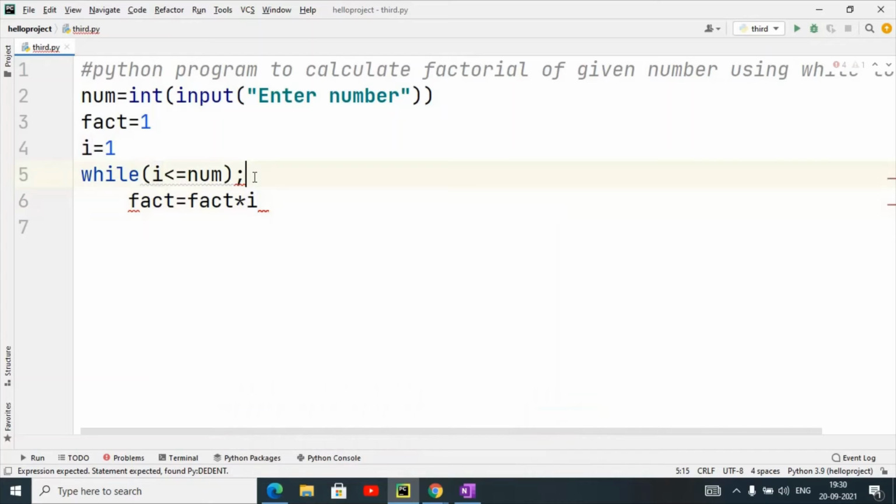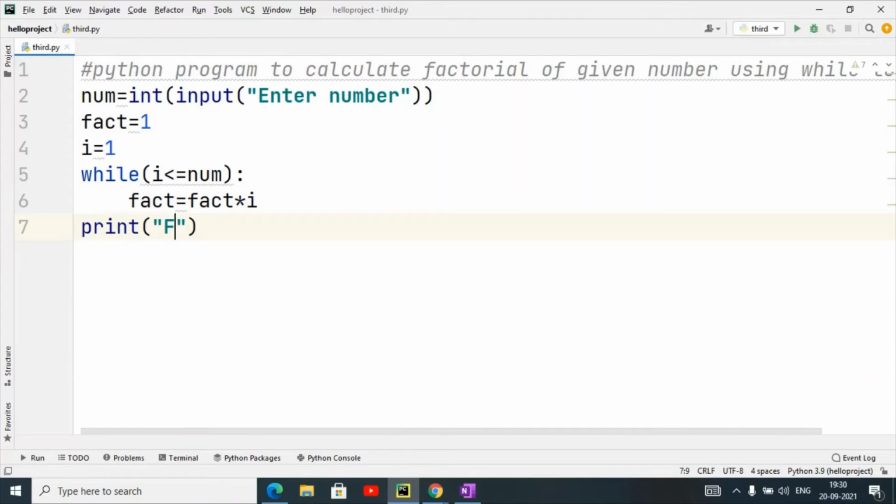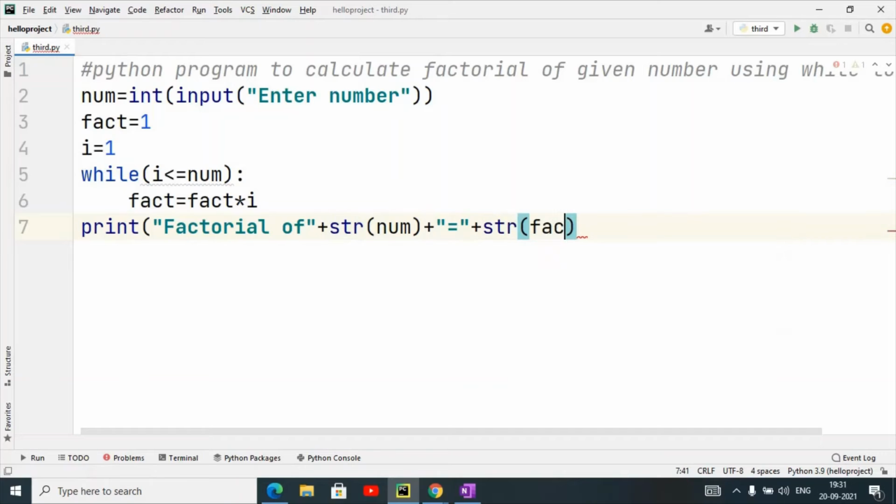Here you will use not a semicolon but a colon symbol, and this loop will be repeated till this condition is satisfied. After terminating this loop I will write print. I want to give the output in an interactive way: factorial of plus str num, plus equal to plus str fact.